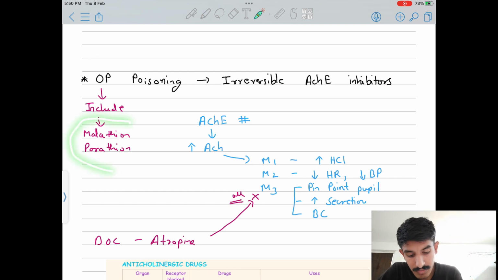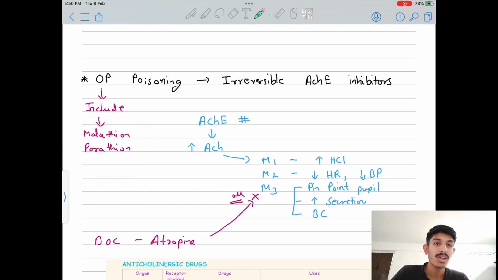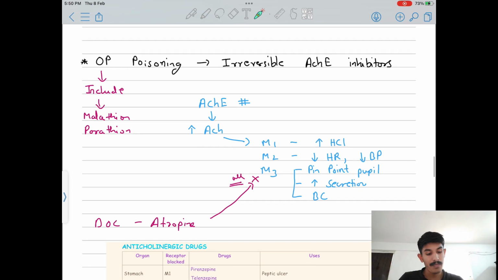It includes malathion and parathion. These are drugs you will mostly see in a farmer case. It will say that the farmer has increased salivation, decreased heart rate, decreased BP, pinpoint pupil, and increased body secretions. Whenever you see pinpoint pupil and increased secretions, always diagnose OP poisoning. So what is OP poisoning?